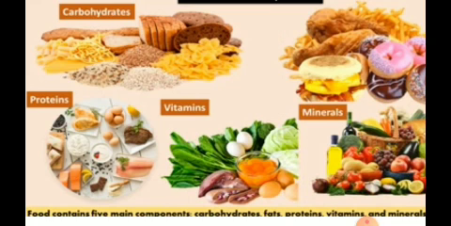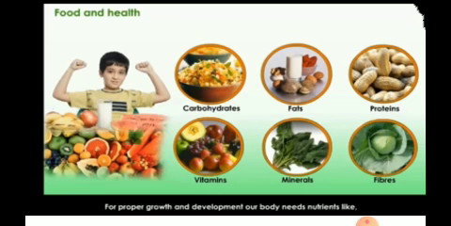Understood? Now moving on to nutrients, the nutrients are the substances present in the food. Here we can observe some of the nutrients. The nutrients present in our food are the carbohydrates, the proteins, the vitamins and minerals. These are the main nutrients that should be present in our different foodstuffs: the carbohydrates, the proteins, vitamins, fats, and the fiber.